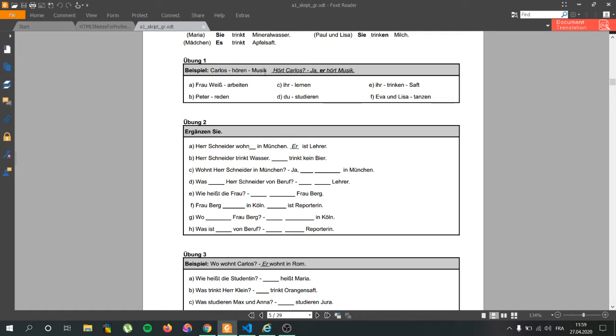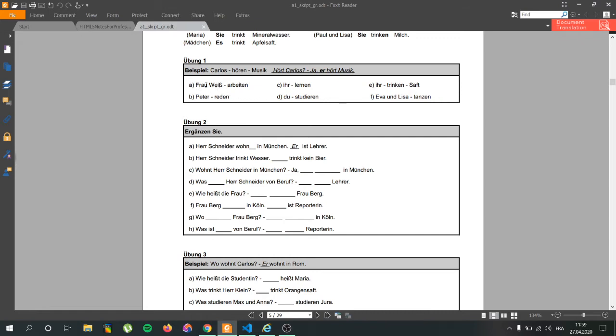So that should become hört Carlos Musik? Ja, hört Musik. It's a dumb example, I know, but you don't have to focus too much on that. Let's focus on learning instead of complicating stuff.